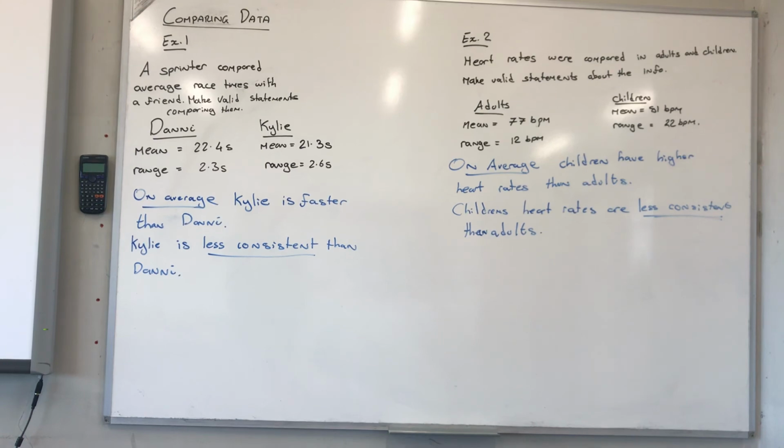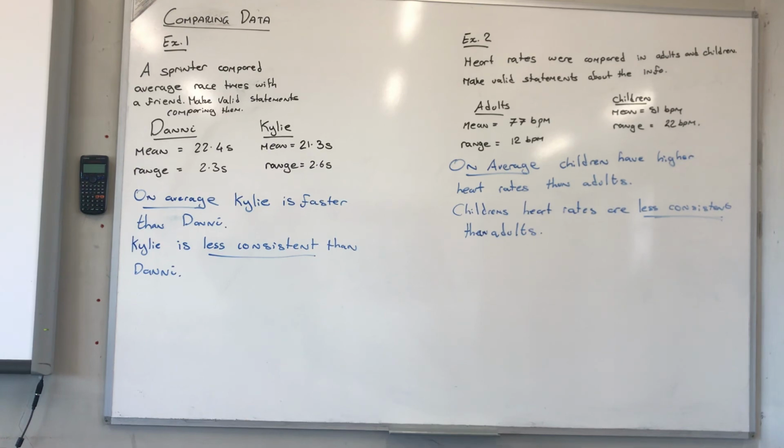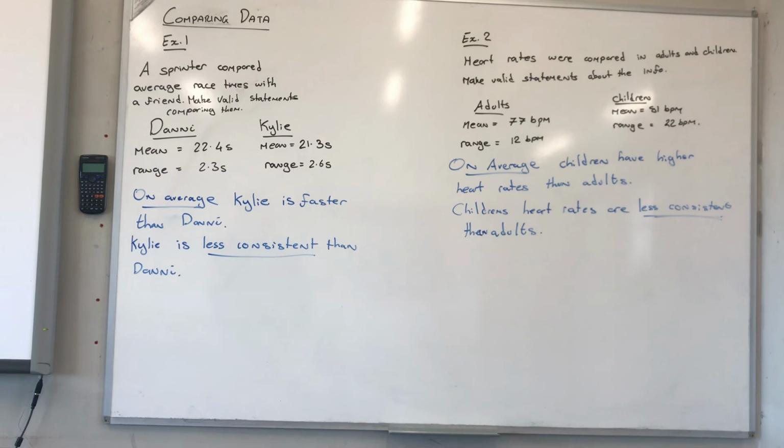Okay? So the main takeaway is that mean and median are measures of average, so when we describe them in sentences, we need to have the statement on average. Range is a measure of spread, which is a measure of consistency. The higher a range is, the less consistent it is. The lower a range is, the more consistent you are. So we need to have that phrasing in there, less consistent or more consistent depending on the situation. The last thing to take away is to always relate the sentences to the context of the question. Okay? That's the end of the video.